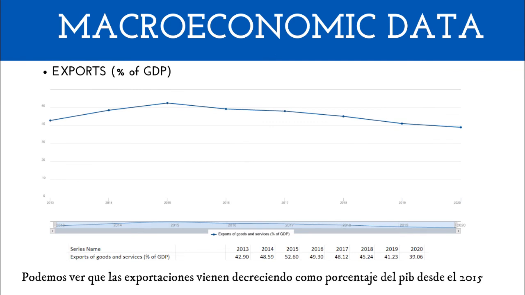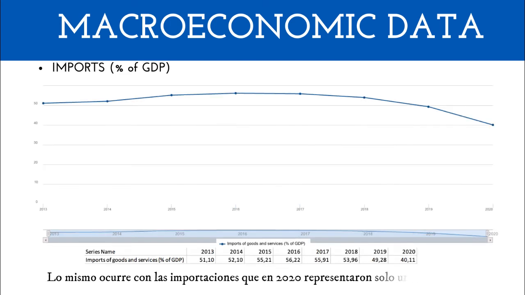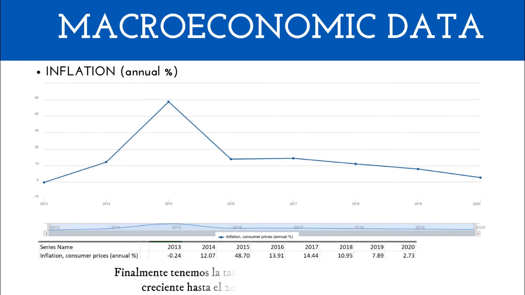We can see that exports have been decreasing as a percentage of the GDP since 2015. This way, in 2020, they represented 39.06% of the gross domestic product. The same is true for imports, which in 2020 represented only 40.1% of the GDP.